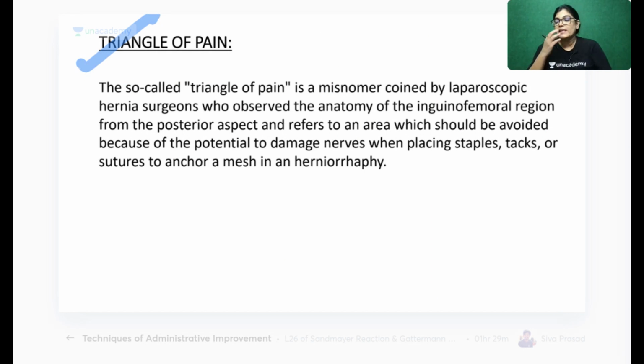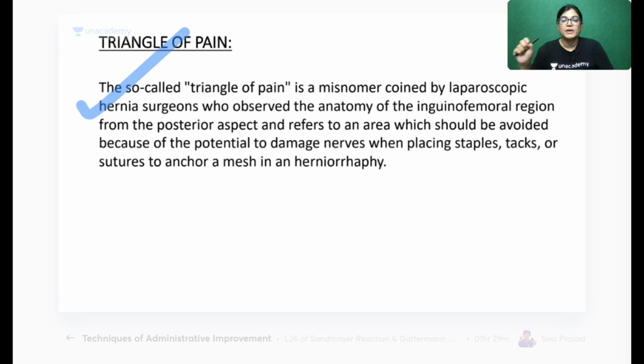The triangle of pain is a term used by laparoscopic hernia repair surgeons, who have observed the anatomy in the inguinofemoral region. Why is it important to know? Because this area has many important nerves located in it, as Dr. Tariq also told for the femoral triangle.